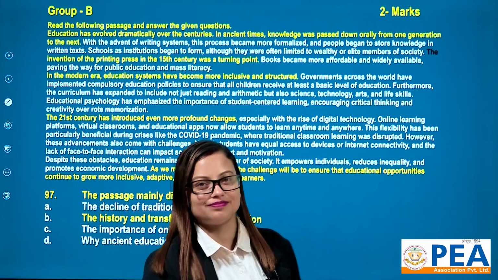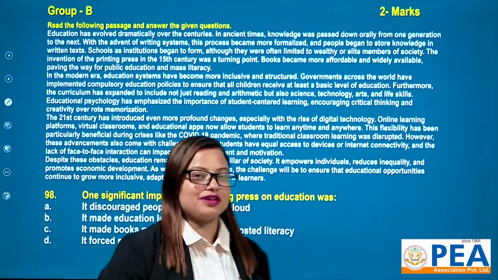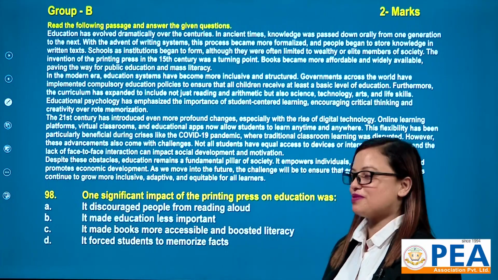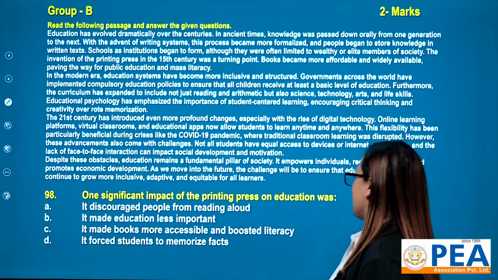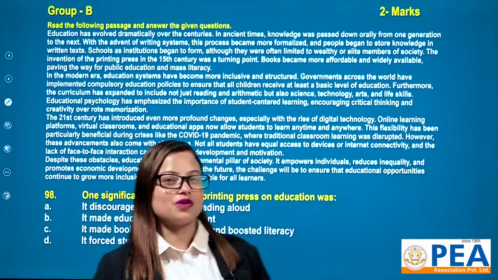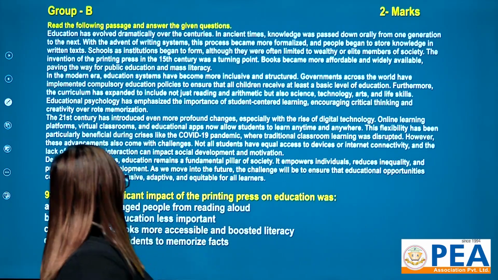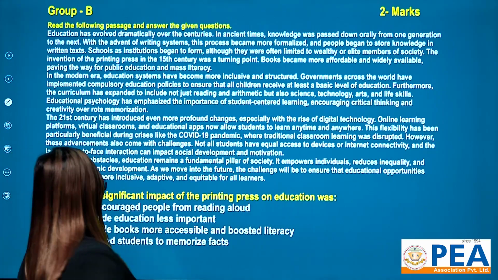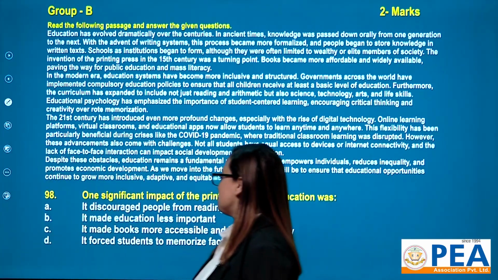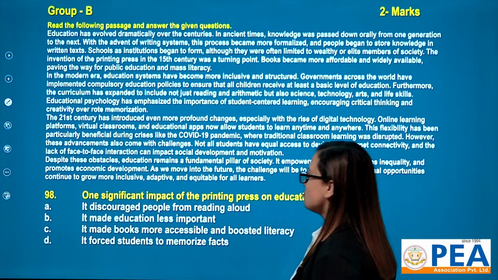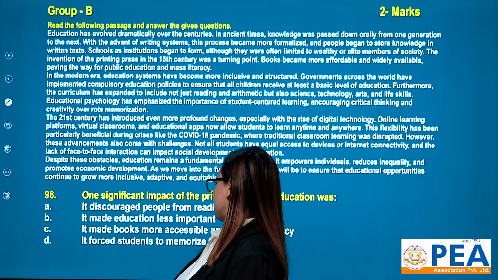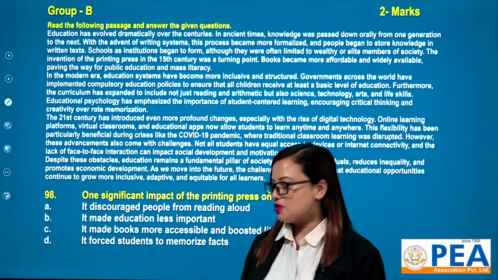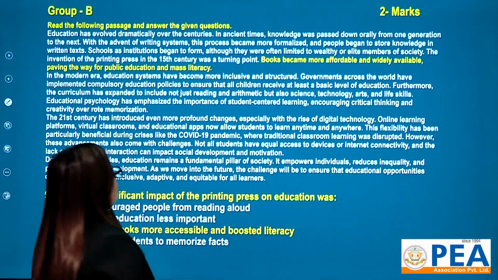Now, question number 98, the second question from reading comprehension. One significant impact of the printing press on education was, let me read the 4 options. It discouraged people from reading aloud. It made education less important. It made books more accessible and boosted literacy. It forced students to memorize facts. Which one is the correct one?